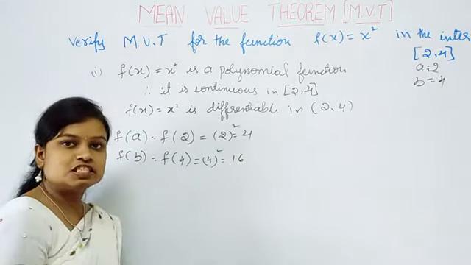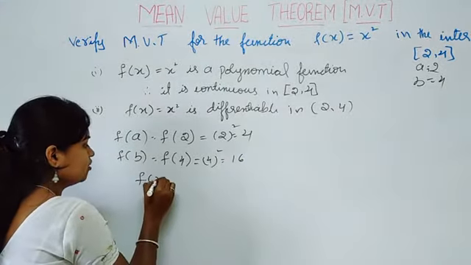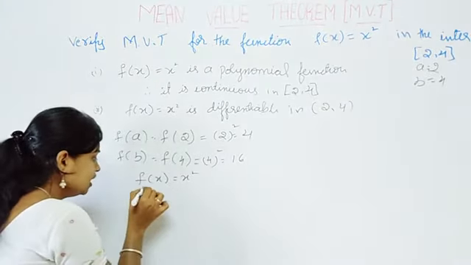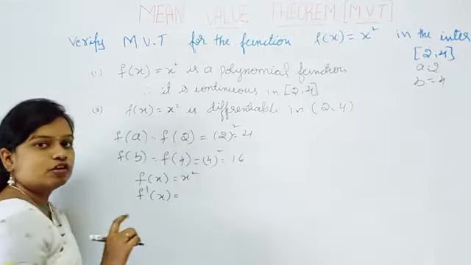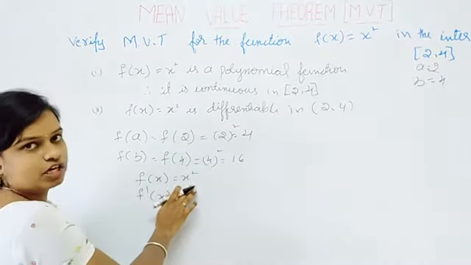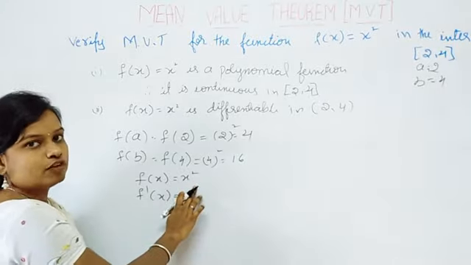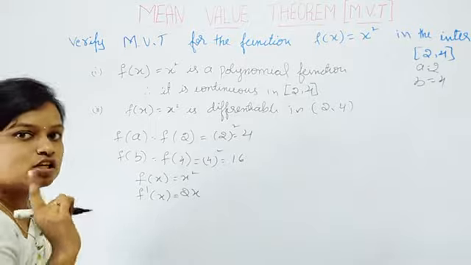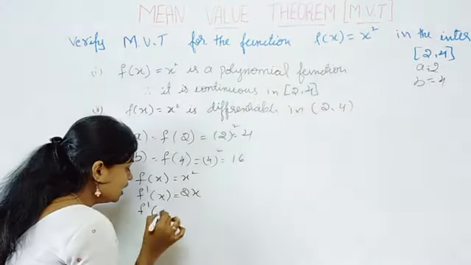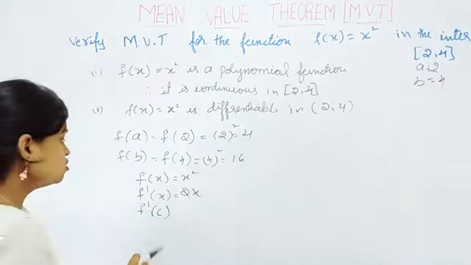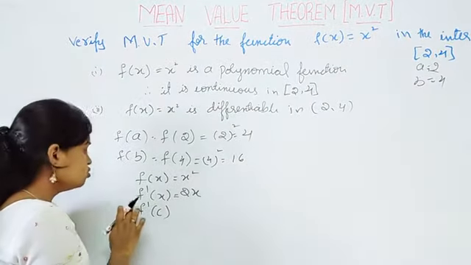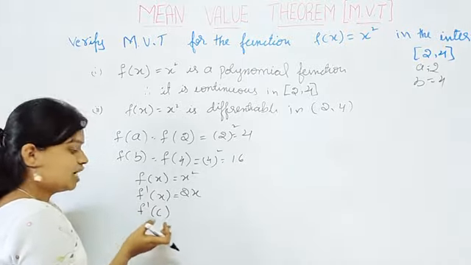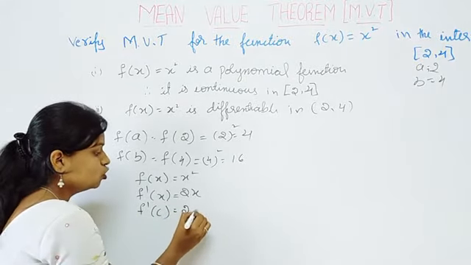That is 16. Then again consider the given function, f of x is equal to x square. Then find f dash of x, so we have to differentiate the given function. The differentiation of x square is 2x. But we need f dash of c, so just replace x by c. So f dash of x is 2x, and f dash of c is equal to 2c.